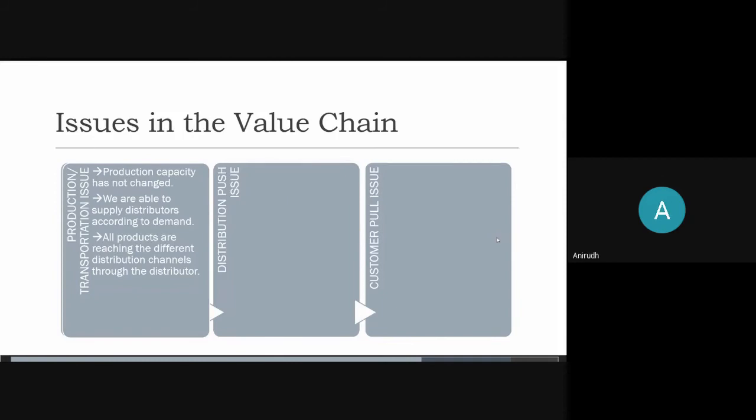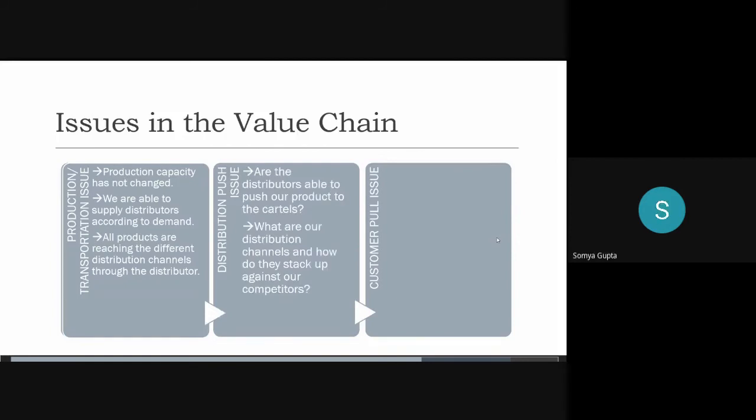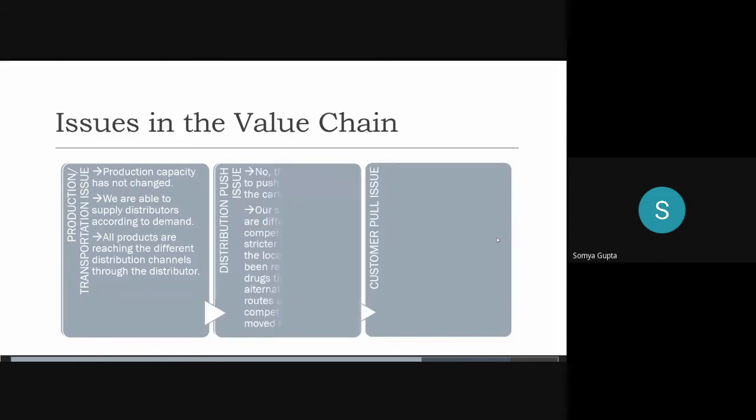Right. And I think you've covered all. Yeah, there were two questions only, Soumya, and they've covered both. So, are the distributors able to push our product to the cartels? And what are our distribution channels and how do they stack up against our competitors? Right. So they're not able to push our product to the cartels and the supply routes have changed. In light of stricter enforcement, the local cartels have been receiving the drugs through alternate, less risky routes and our competitors have moved to them.